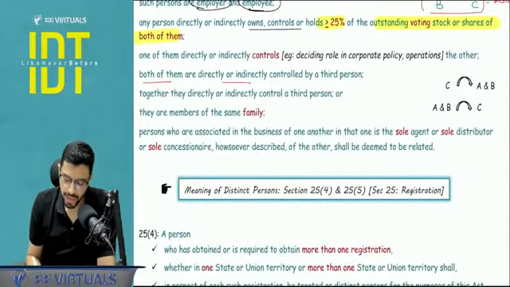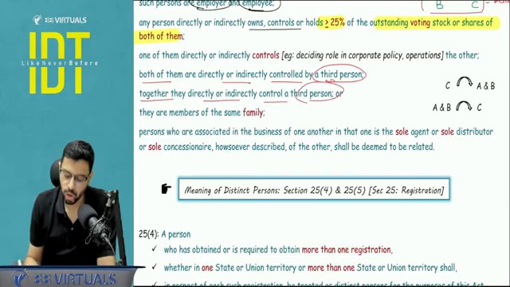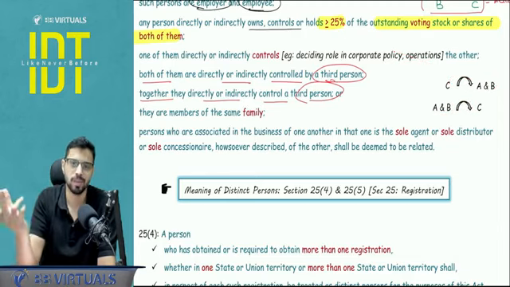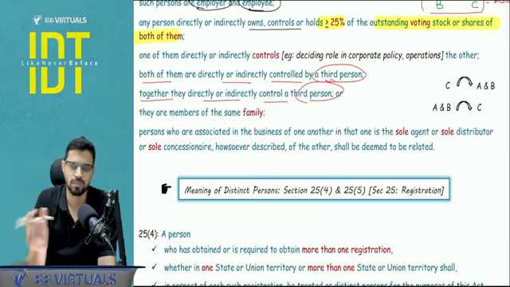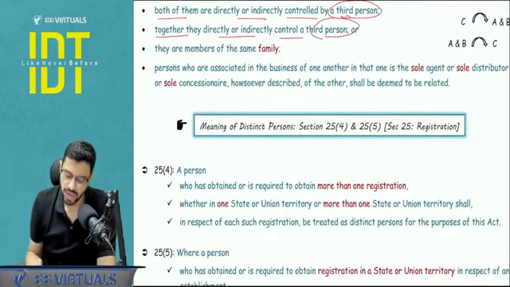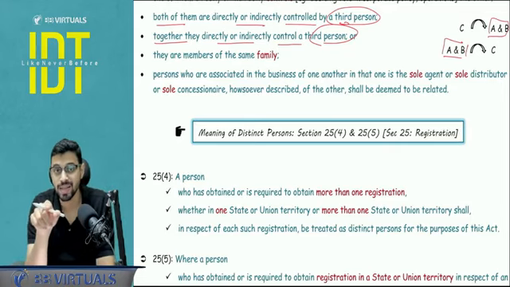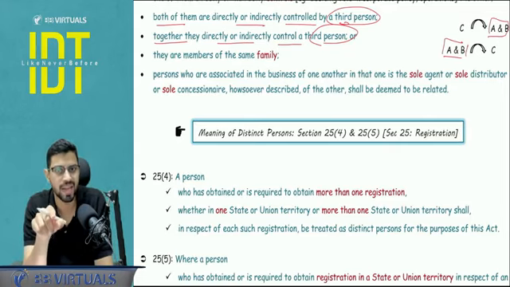Both of them are directly or indirectly controlled by a third person, or together they directly or indirectly control a third person. So basically C is controlling A and B, or A and B are together controlling C. Again, for control, we have to apply reasonable assumption as per the facts of the question. So that will be the case of related persons A and B. We also have to understand which two parties you are making as related.